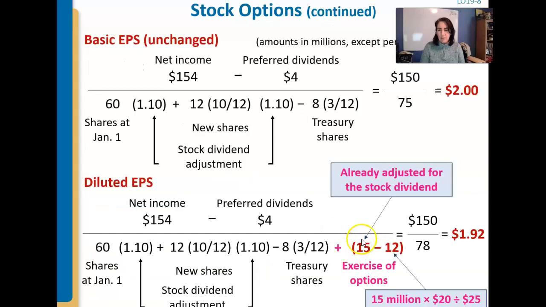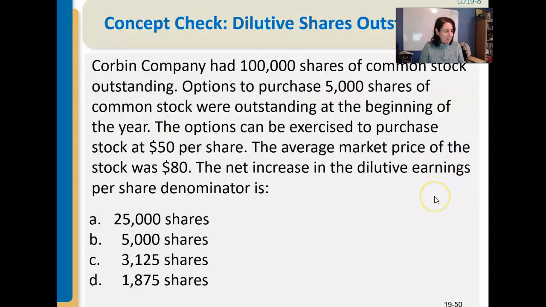So 15 million are going to be exercised, but then we're going to take that cash that we get from the 15 million and go out into the world and buy 12. So we're going to pull 12 back in as treasury stock. Probably not what's going to happen, but like I said, they need to make the rules all play the same way. So really there would be an extra 3 million shares of stock out there in the world, potentially, which would reduce earnings per share to $1.92. Really, really weird stuff, I know. Okay.